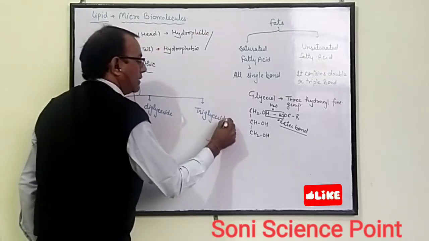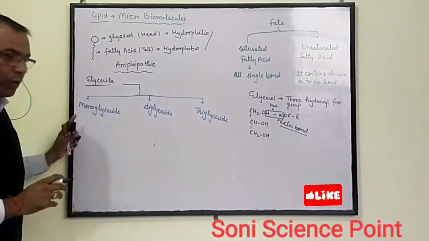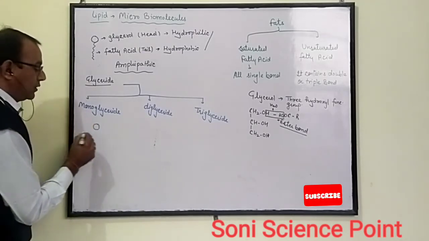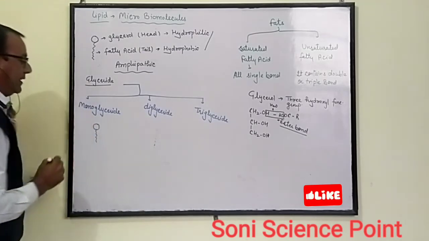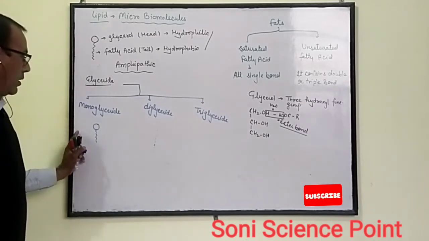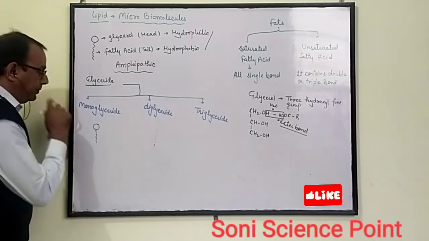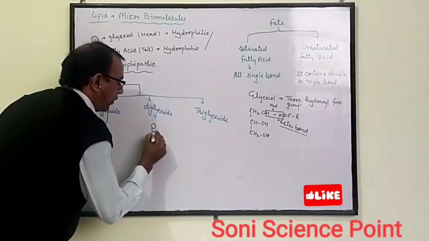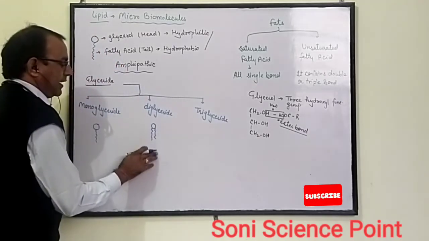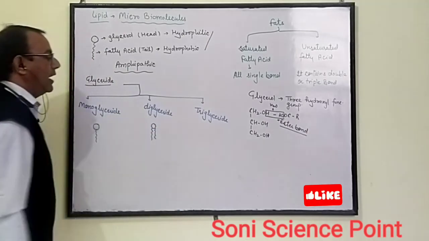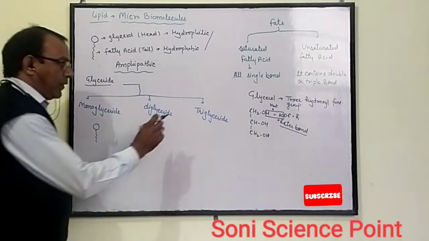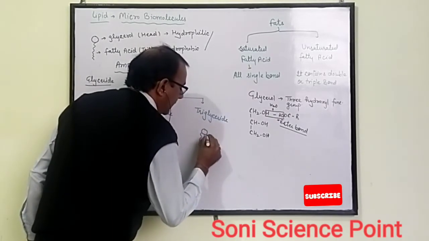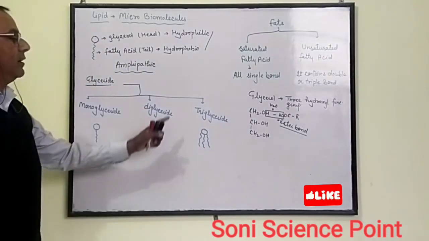How is the monoglyceride produced? Monoglyceride contains one molecule of glycerol with one chain of fatty acid. This is called monoglyceride. If one glycerol is attached with two chains of fatty acid, then it is known as diglyceride. And when one glycerol is attached with three chains of fatty acid, that is called triglyceride.